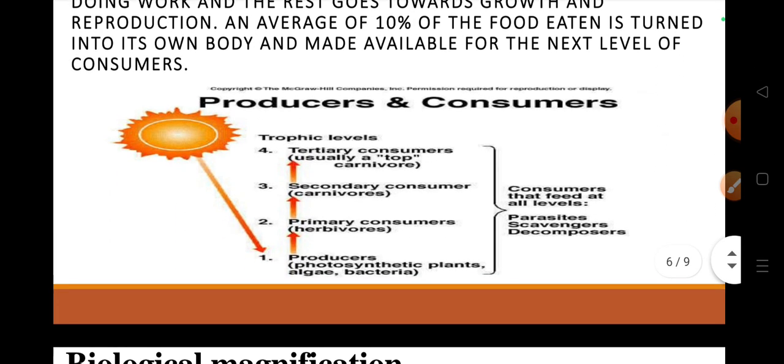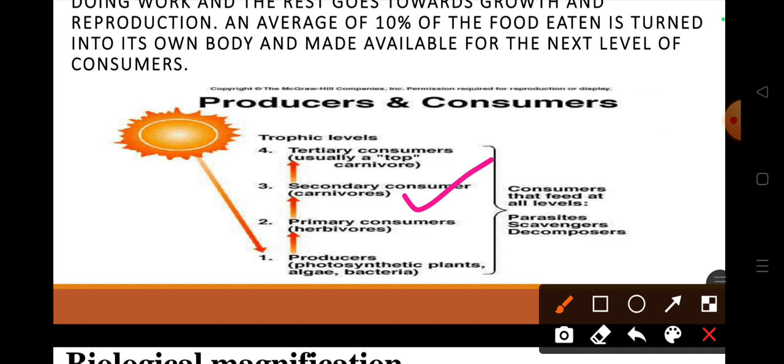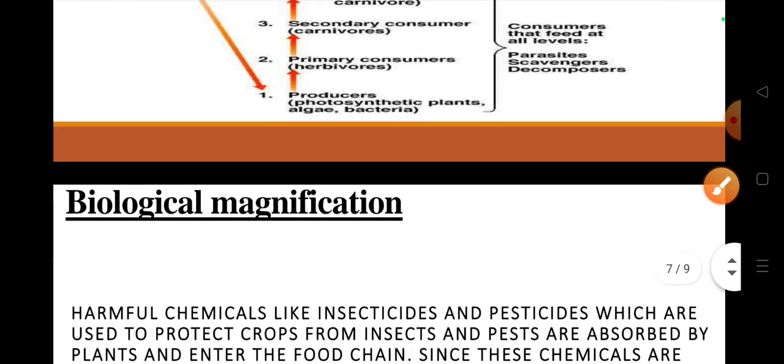Okay, see, producers are photosynthetic plants, algae and bacteria. Then primary consumers are all herbivores, secondary consumers are all carnivores. Then tertiary consumers are usually top carnivores or higher level carnivores. Consumers that feed at all levels, okay, are parasites, scavengers and decomposers.